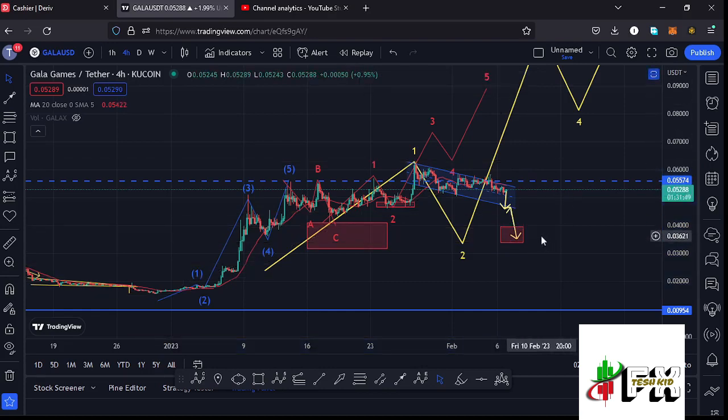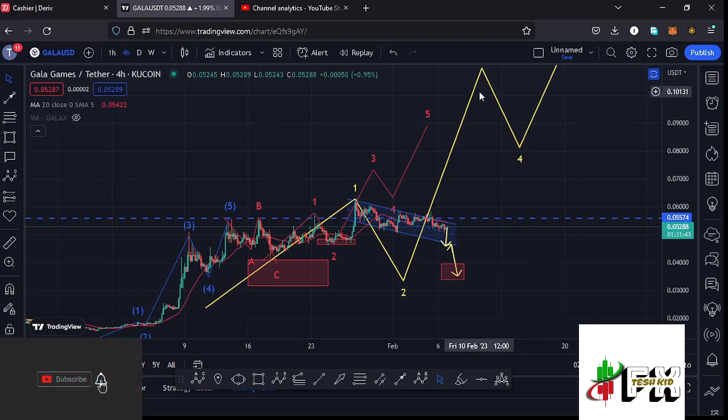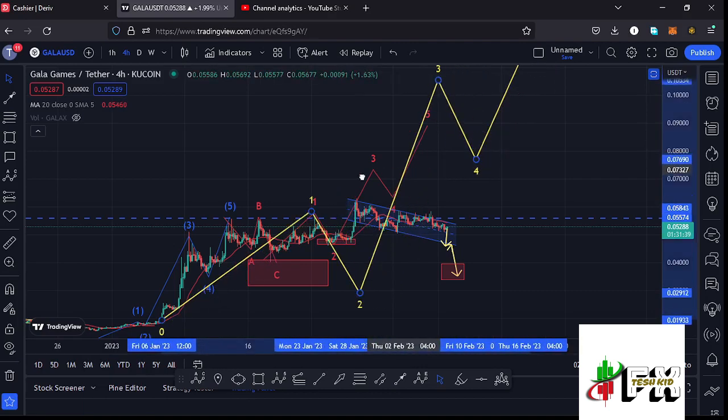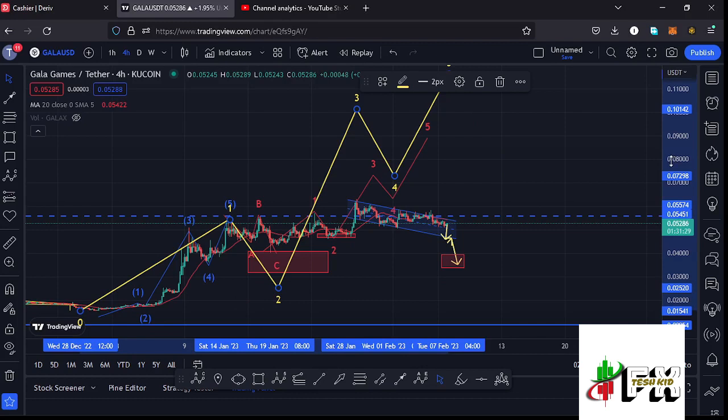And once that plays out, then we can expect that bounce to the upside in the formation of that wave 3, and also have new target areas to the upside in the formation of that wave 3. So those are the two possible scenarios that I'm expecting to play out here on the Gala Games chart, where both scenarios are bullish, but one is suggesting that we must come lower back to the area at around the $0.03 mark, and once we make the low for that second wave, then we can expect a massive bounce to the upside in the formation of that larger Elliot wave count 3.